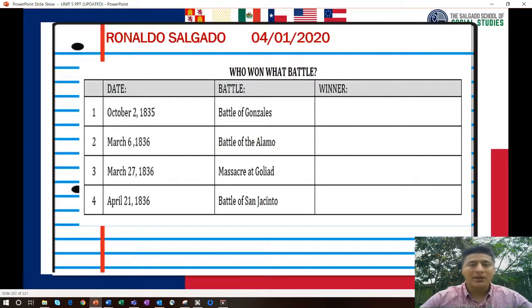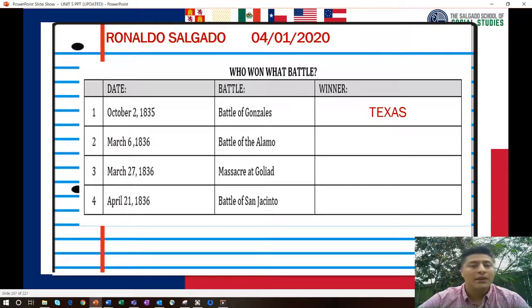Great. Let's go ahead and go over our answers. So for number 1, the Battle of Gonzales, which happened on October 2nd, 1835. Who do you think won the battle? Texas did, remember? Come and take it. Only 1 Mexican soldier died, but it was still a victory for the Texans.